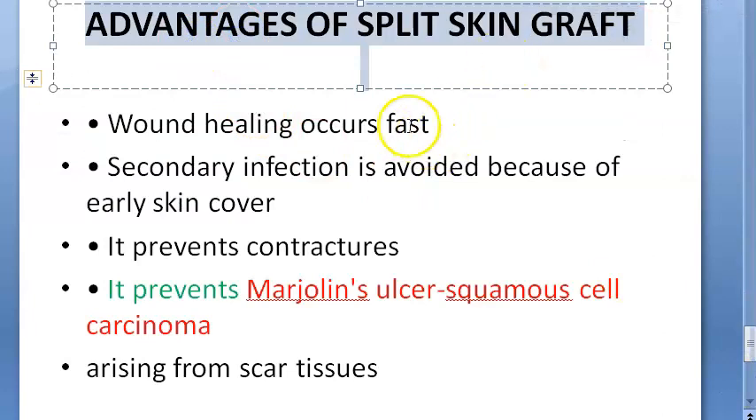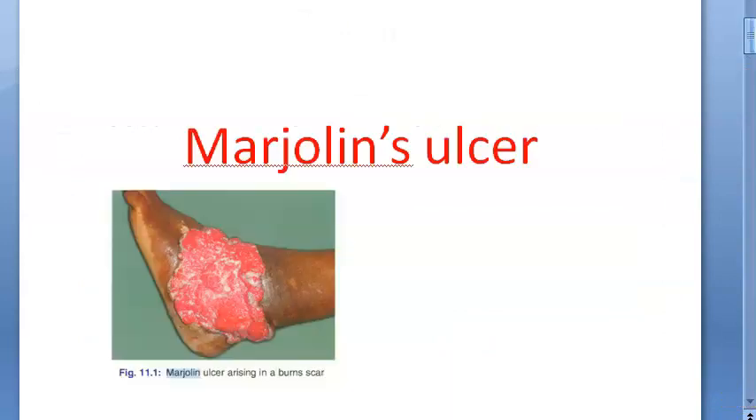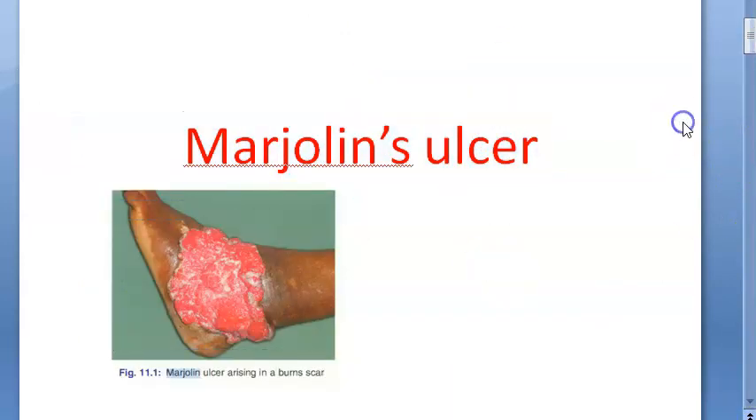Advantages of split skin graft. Whenever you have a wound or non-healing ulcer, etc., and you want to speed up the healing of an ulcer, you do a split skin graft. Why? It prevents Marjolin's ulcer. Great. That's it. We are done with this video on Marjolin's ulcer. Hope you understood. Scar tissue, squamous cell carcinoma, malignant but less malignant condition, Marjolin's ulcer. Bye bye.